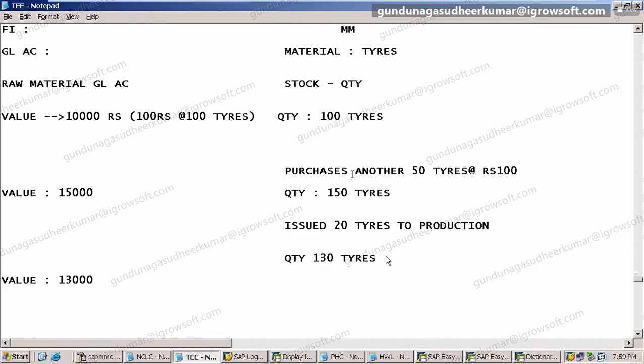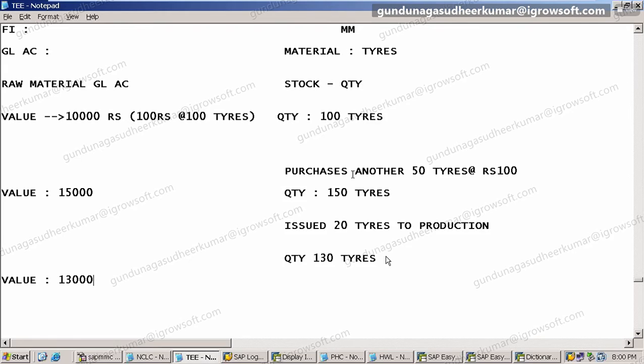What problem? Suppose tomorrow there is a fire in the godown. Now you do not know what is the value of it because they are not matching. You understand? Correct. You will be at loss. So you have a requirement to match this now. Whatever is in my godown, the same should be there in my GL account or not?